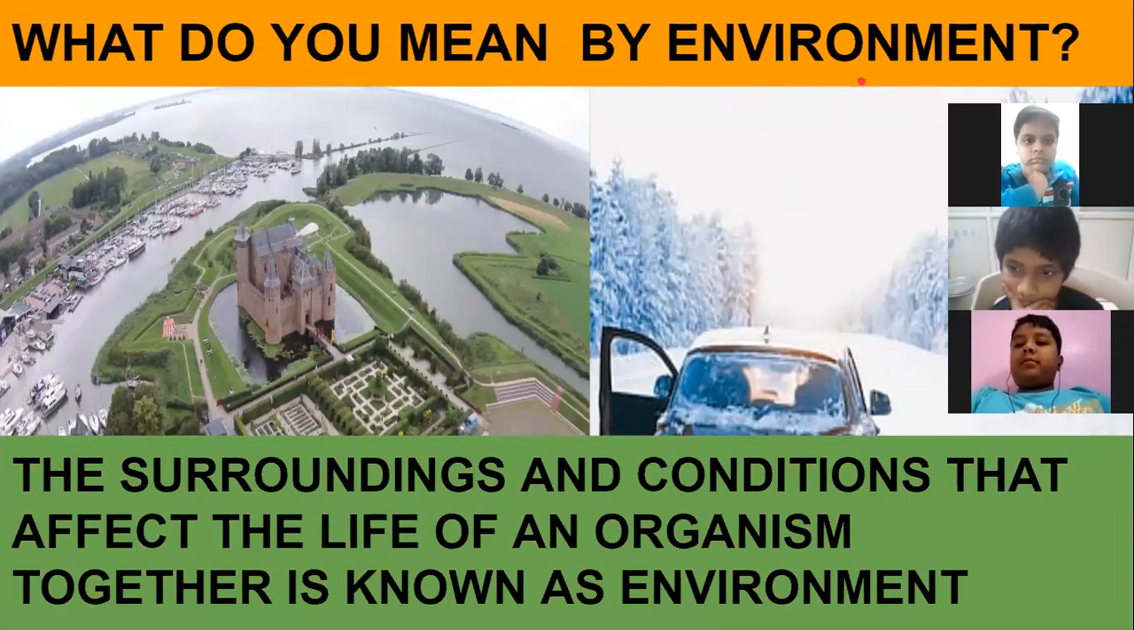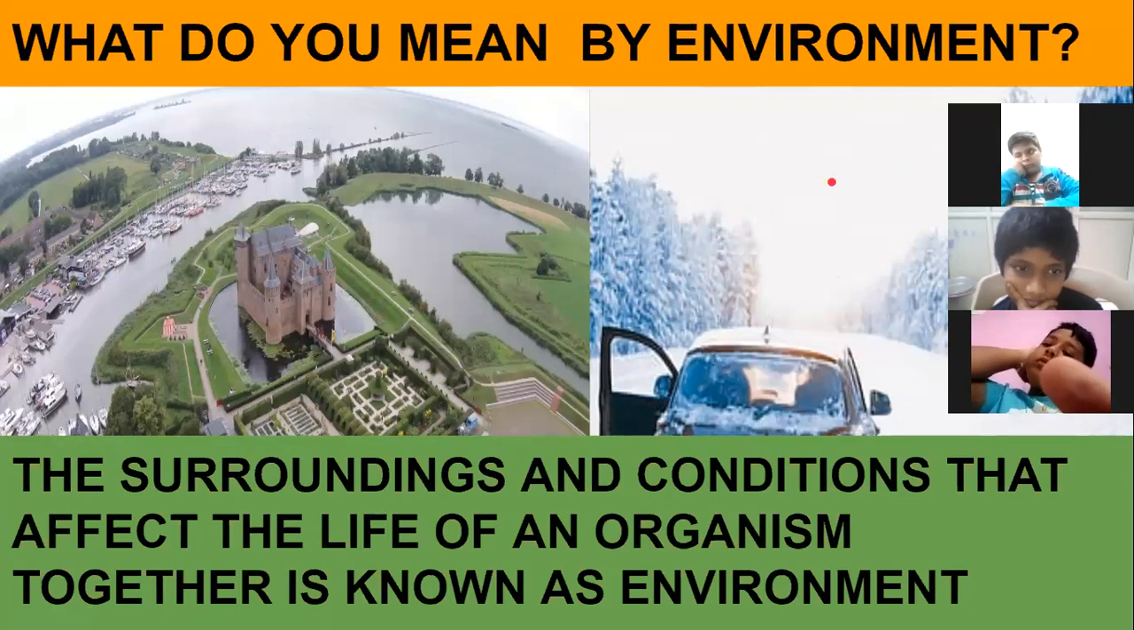So what is environment? The surroundings and conditions, both will affect the life of an organism, any organism: human beings, plants, animals. So the surroundings and the conditions of that place, which together affect the life of an organism, are known as environment.